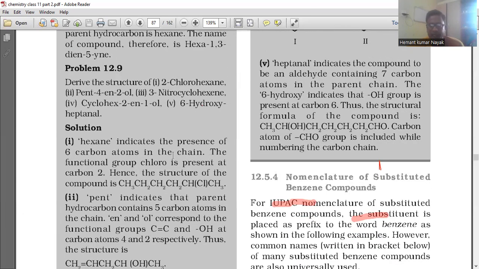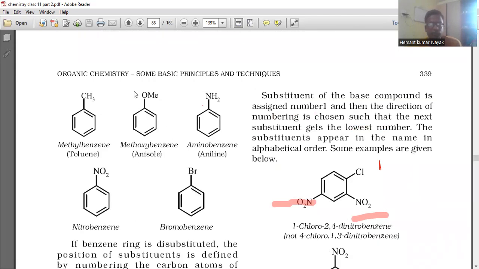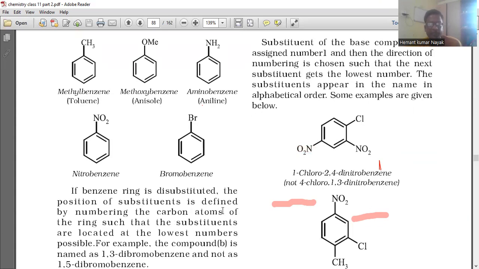Nomenclature of substituted benzene compounds. For IUPAC nomenclature of substituted benzene compounds, the substituent is placed as a prefix to the word benzene, as shown in the following examples. However, common names written in brackets below many substituted benzene compounds are also universally used. These are benzene compounds like toluene, methylbenzene, and anisole, methoxybenzene, aminobenzene, aniline, nitrobenzene, bromobenzene.